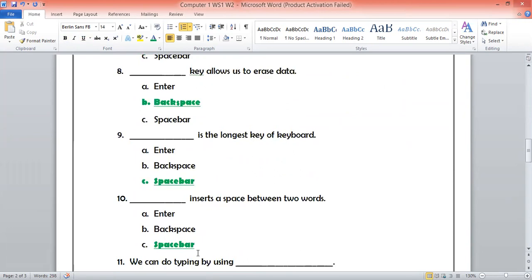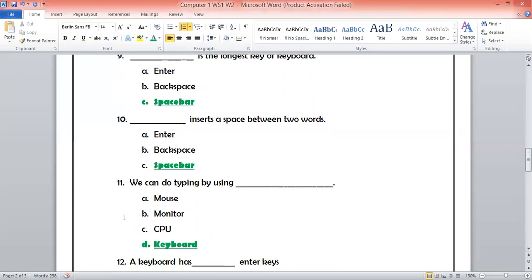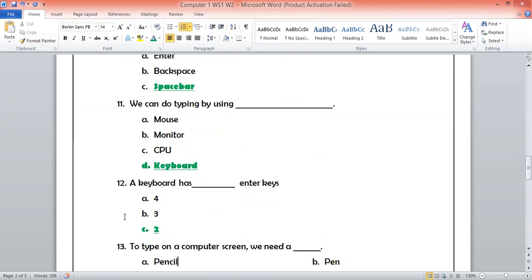So, question number 8 answer is backspace. Question number 9 and 10 both have the same answer. It's a space bar. And question number 11 answer is keyboard. Answer of question number 12 is 2.